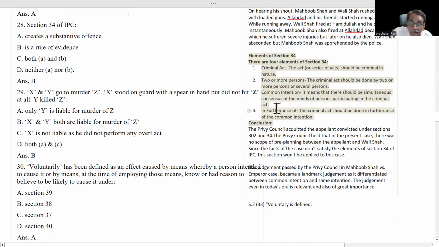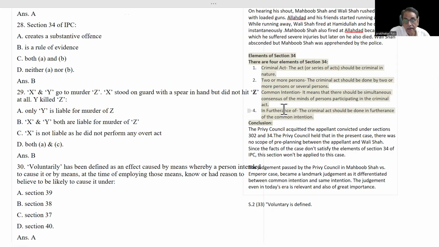Now, what is the third ingredient? Common intention. It means that there should be simultaneous consent of the minds of the persons participating in the criminal act. Simultaneous consensus of the minds. There should be a pre-plan.